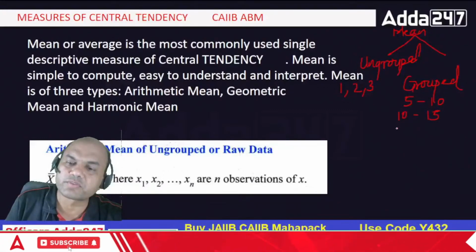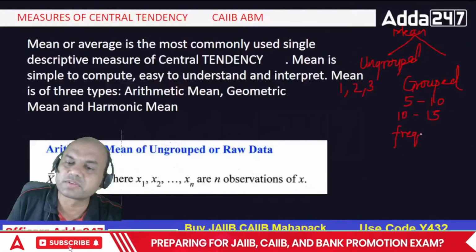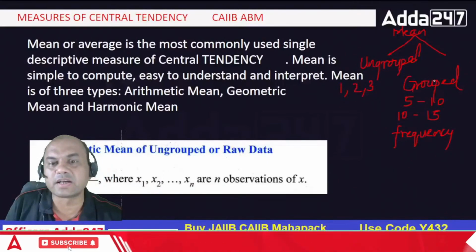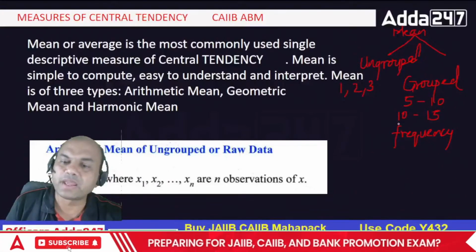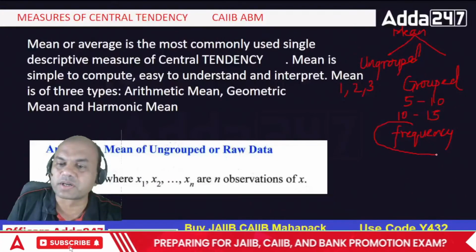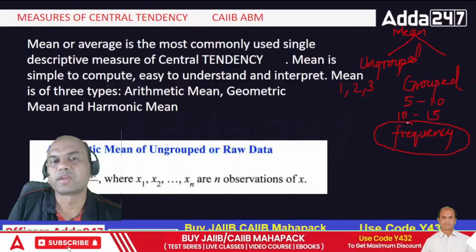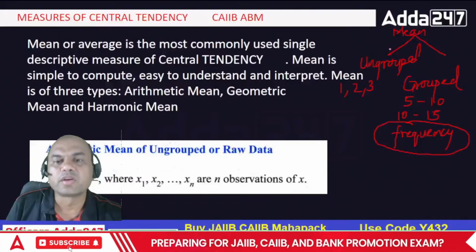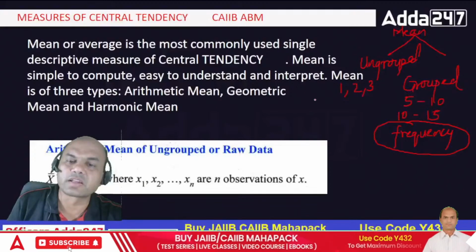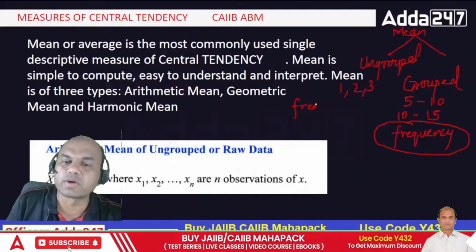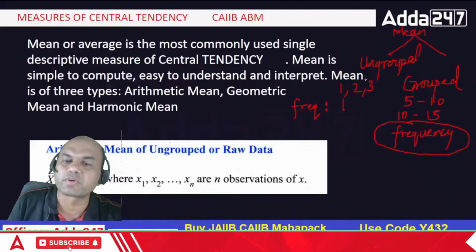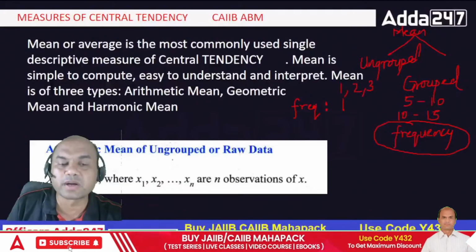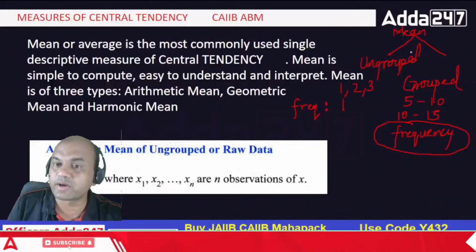In grouped data, you also have frequency attached. How do you define whether any data is grouped or ungrouped? The main point is, if you have frequency attached to it, it means it's grouped data. Now you'll ask me, if frequency is attached to grouped data, what is the frequency for ungrouped data? Remember, whenever you have ungrouped data, the frequency is always equal to 1. Got it? So how to find the arithmetic mean of ungrouped data? Now we are finding for ungrouped.